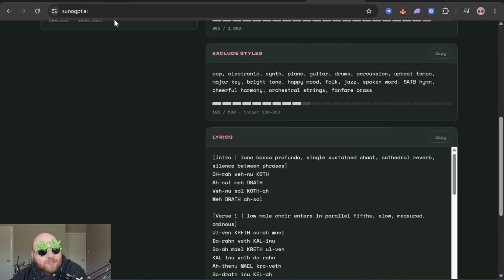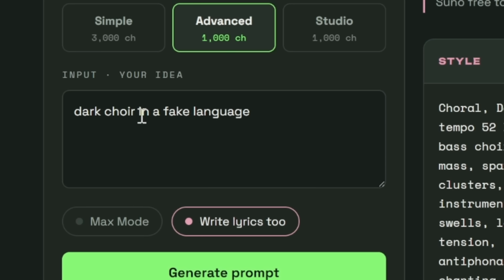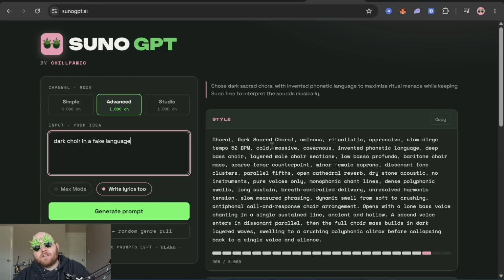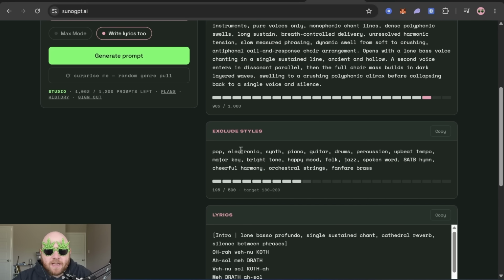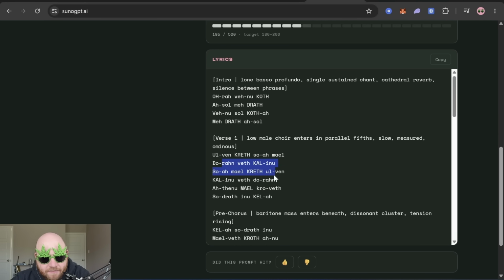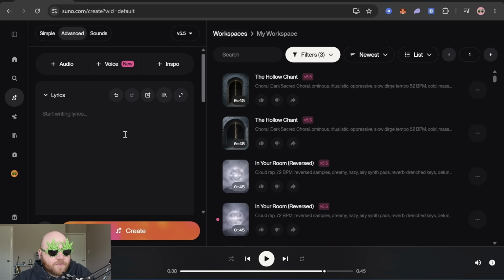Now, there's two ways you can do this, and the easiest way is, you know, you could go to sunogpt.ai, and you could just say dark choir and a fake language, and then, you know, it would give you a style prompt, exclude styles and lyrics in a fake language, or you can just make your own fake language, and it's really easy. It's just different sounds like ra, ma, gu, fe, lo, ta, di, mo.